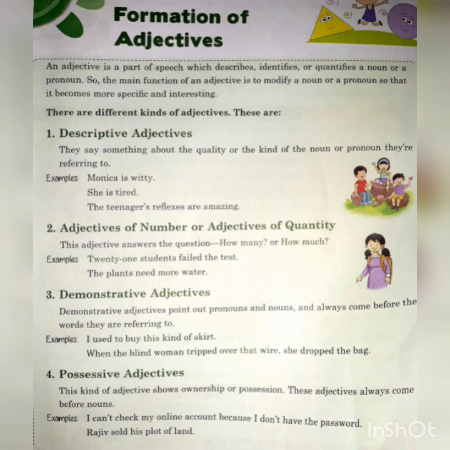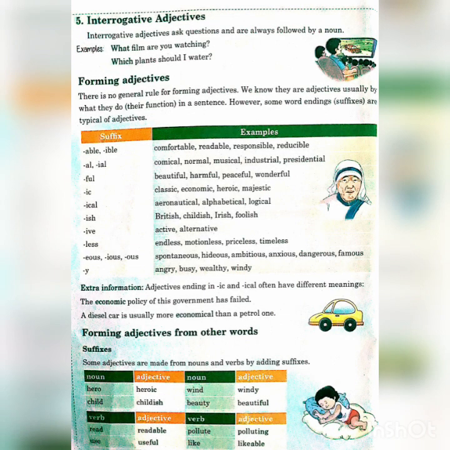So when we have to compare the quality of a thing or a person between 2 ones, that is called comparative degree. Then you can say, sir, how to make comparative degree of adjective? Actually, comparative degree of adjective is made by using ER and more. Again, there is a question, where to use ER, where to use more. With a single syllable, we have to use ER. And when a word has more than 1 syllable, that is double syllable, then we have to use more.